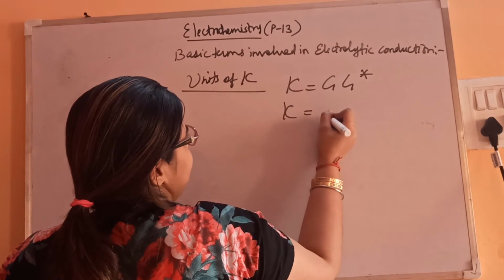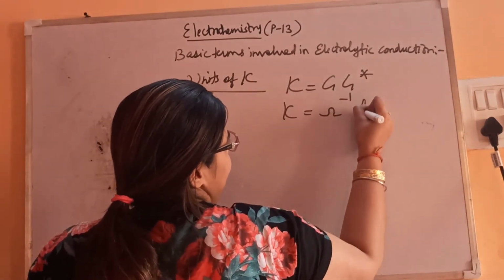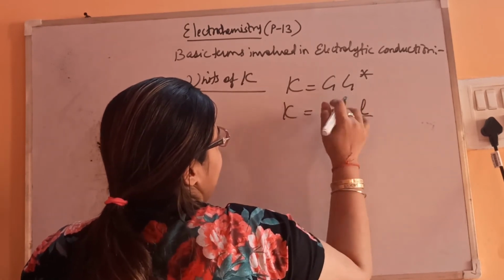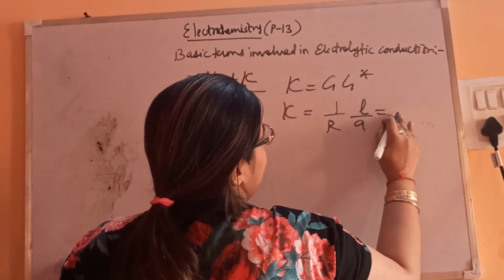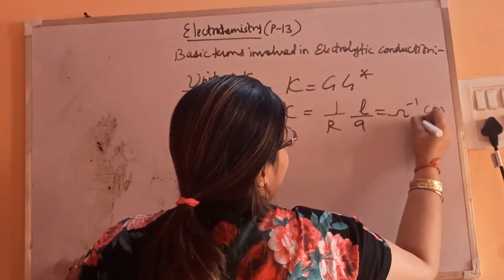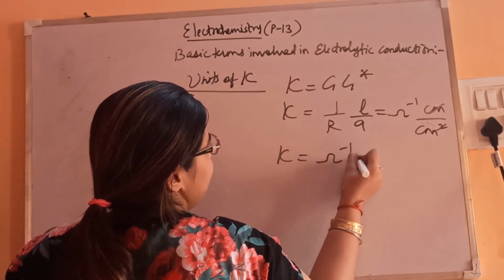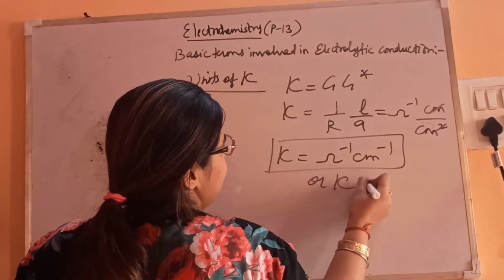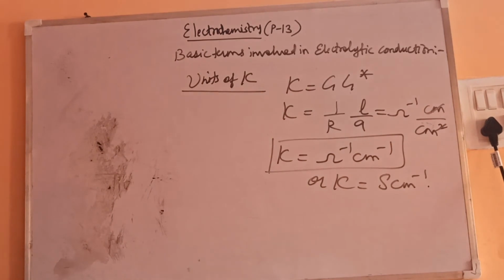G is conductance, whose unit is ohm inverse, and G star is L by A. L is centimeter, area is centimeter square, so they will be cancelled, and we are left with the unit ohm inverse centimeter inverse. Or you can say kappa is Siemens centimeter inverse. So these are the units of kappa.